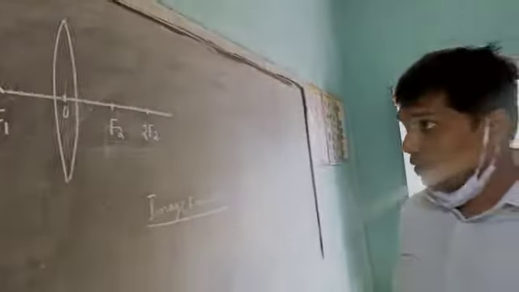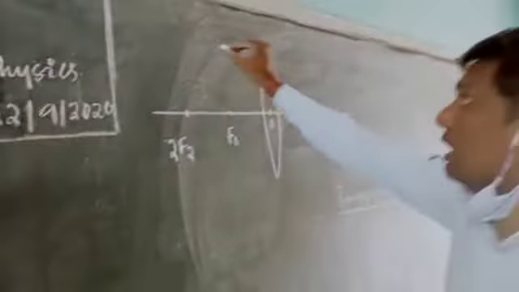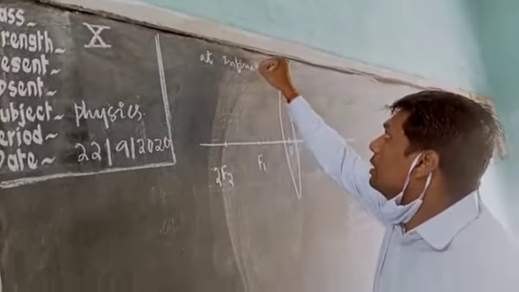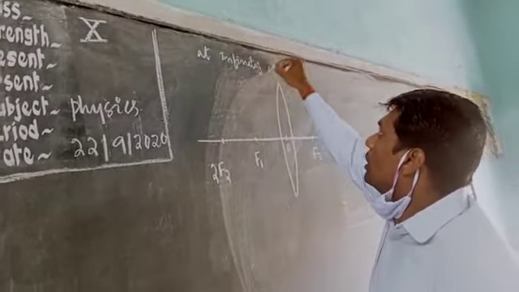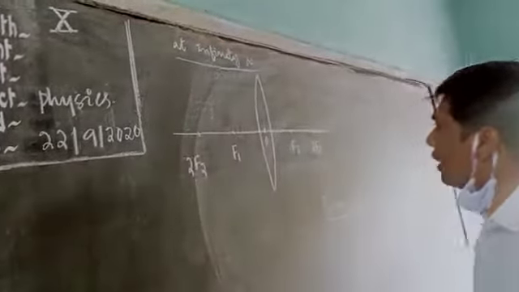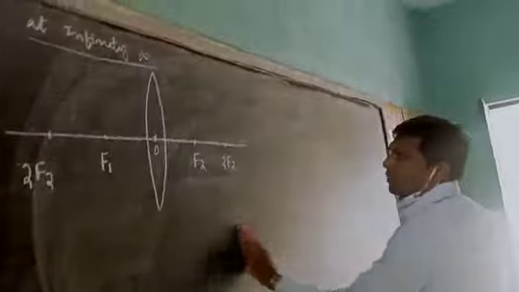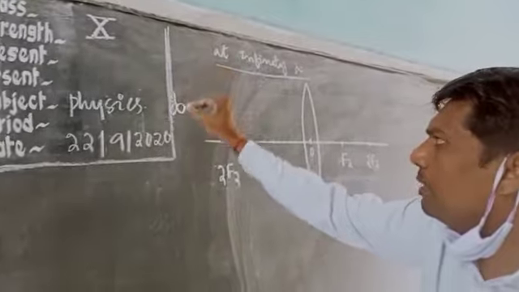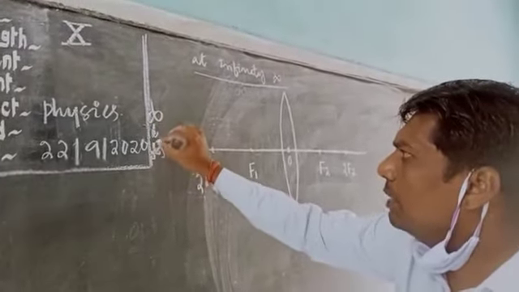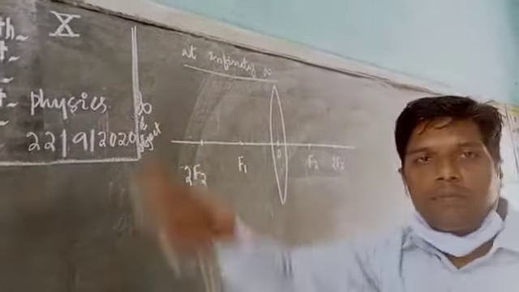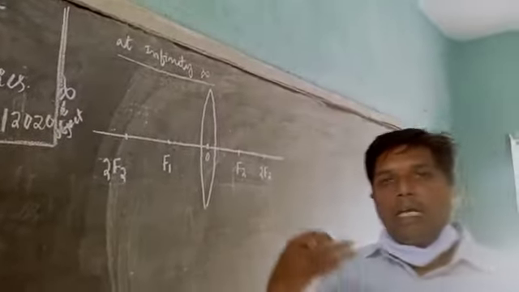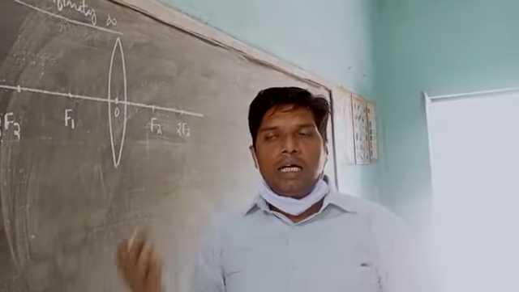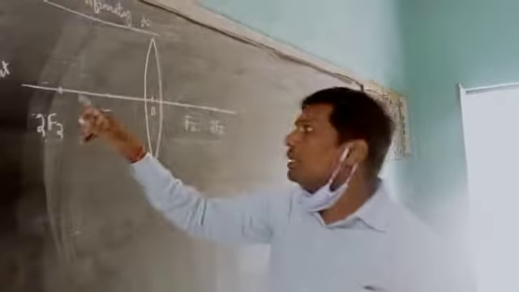First we will discuss when the object is at infinity. Suppose the object is here at an infinite distance. When the ray of light comes from an infinite distance, that incident ray is always parallel to the principal axis.